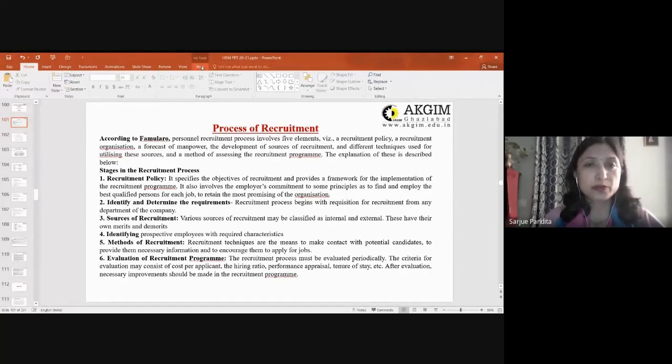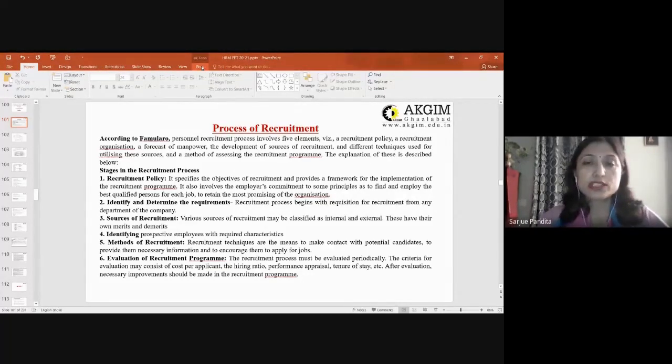Recruitment policy is a very important document which he can refer to. It specifies the objectives of recruitment, so that he is able to know what objectives are being fulfilled through the recruitment. And so it provides a framework for the implementation of the recruitment program.